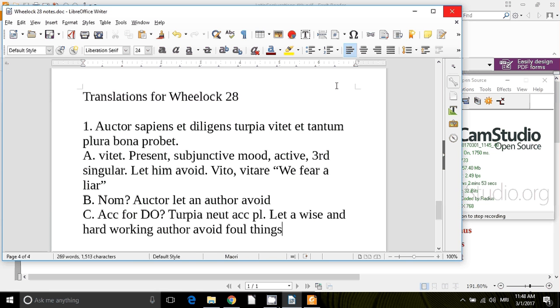Foul things. And now we've got to do the same thing over for the second part of our sentence. Where is the verb? It's probet. It has the same parsing. It's also present subjunctive mood, active voice, third singular. It's also in a coordinate main clause. Let him approve.